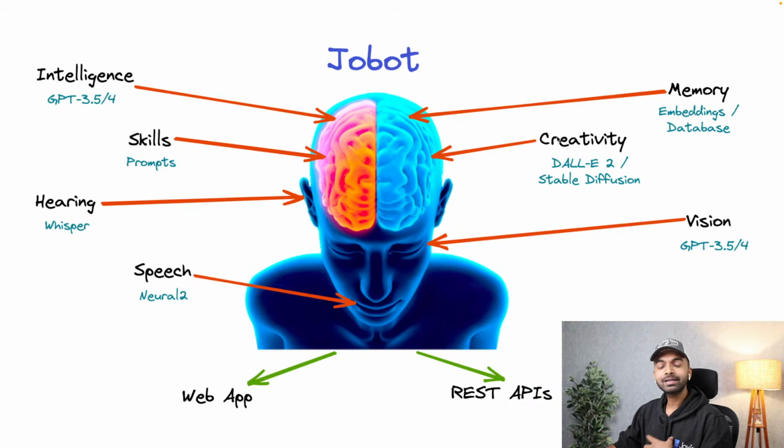We're also going to give it some creative power, some ability to create images using DALL-E 2 and Stable Diffusion. And we are going to give it some vision capabilities. We are going to build the REST API, and we are going to use these APIs to then expose Jobot's functionalities to things like mobile applications, Discord bots, WhatsApp bots, Chrome extensions, and much more. So you should be taking this course if you want to learn how to build AI-powered applications and if you want to incorporate AI-powered features into existing applications.